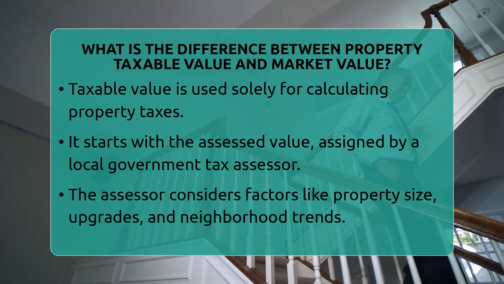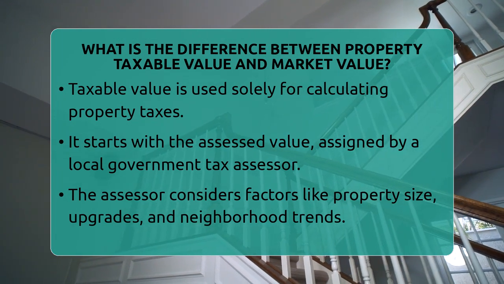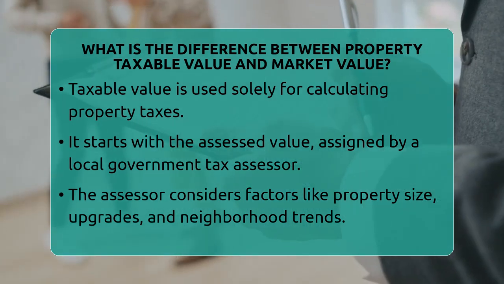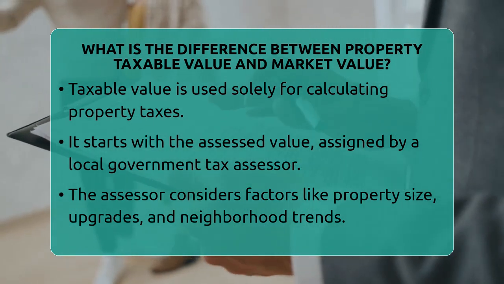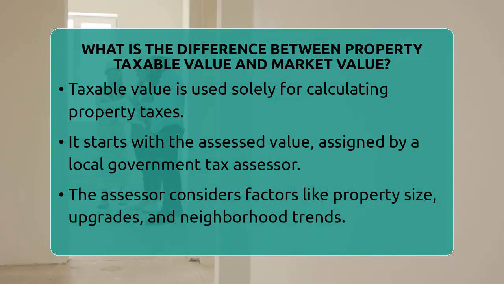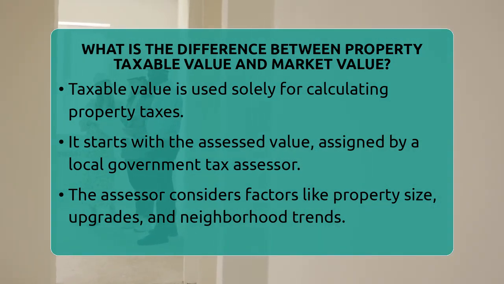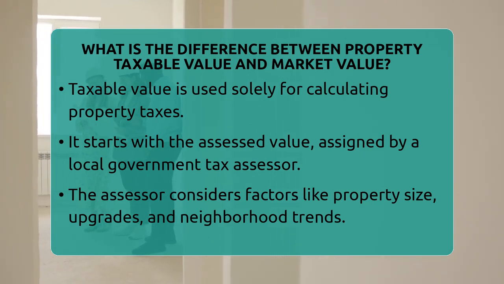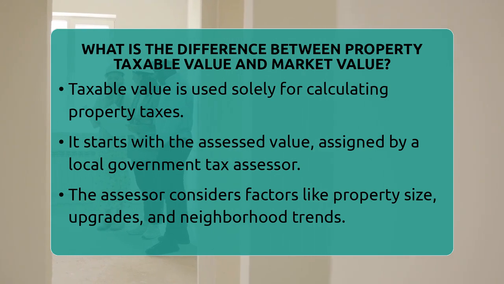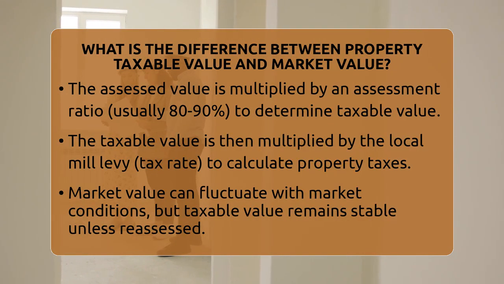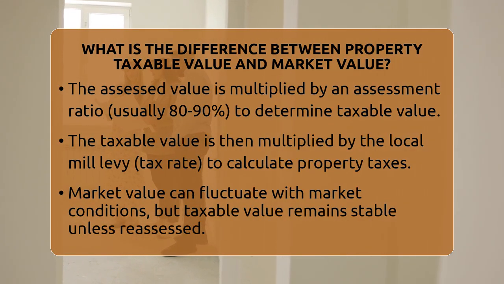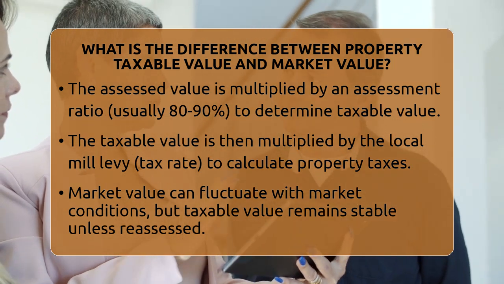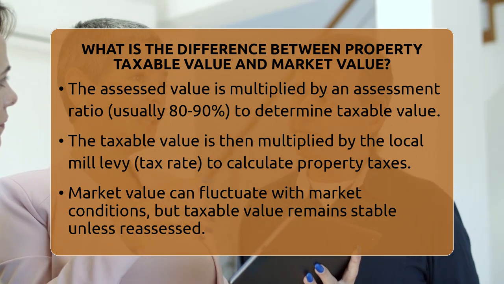Once the assessed value is set, it is multiplied by a specific percentage called the assessment ratio. This ratio is set by local authorities and usually falls between 80 and 90%. For example, if a home has a market value of $100,000, the assessed value might be $50,000 if the assessment ratio is 50%.